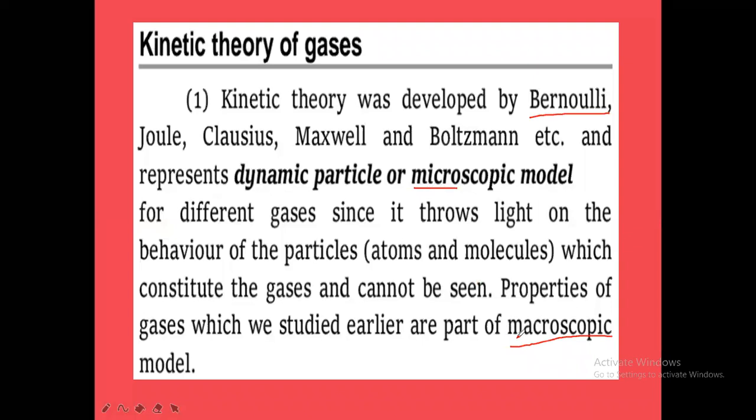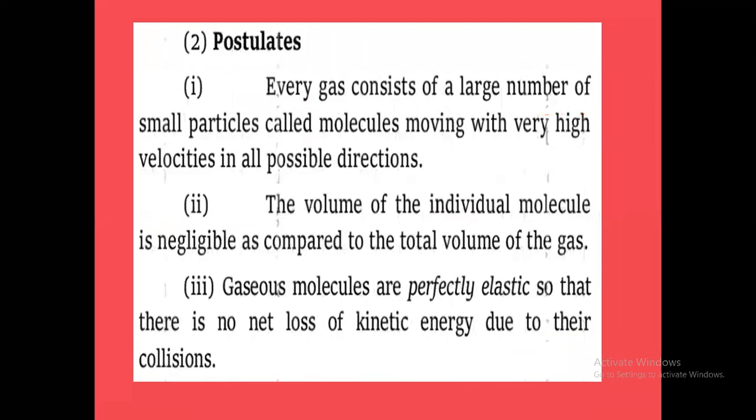Macroscopic means measurable physical properties such as the pressure of the gas and the volume of the gas. Those are called macroscopic properties. The microscopic model explains the behavior of the particles of gases in detail. That is an important thing to understand here.